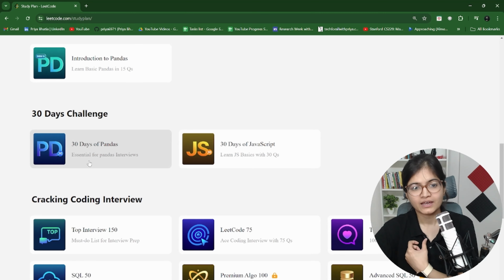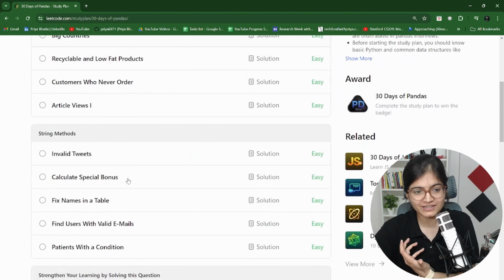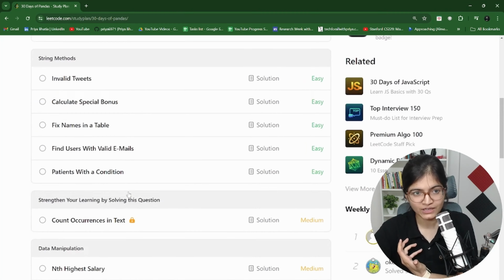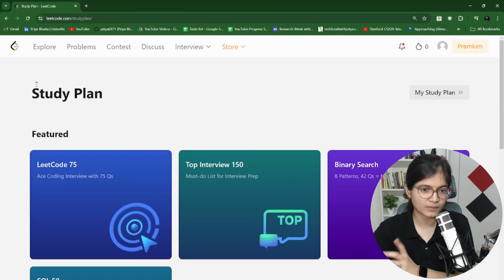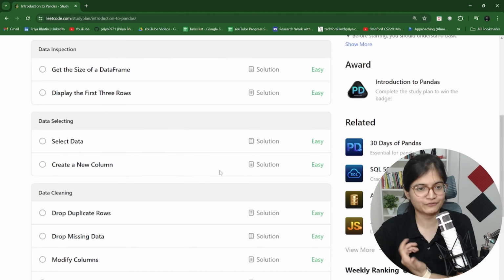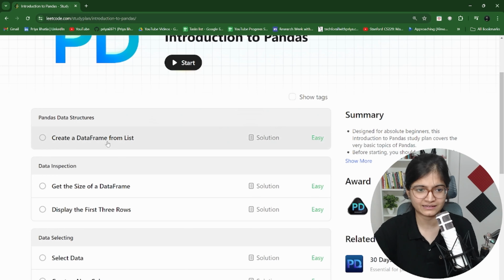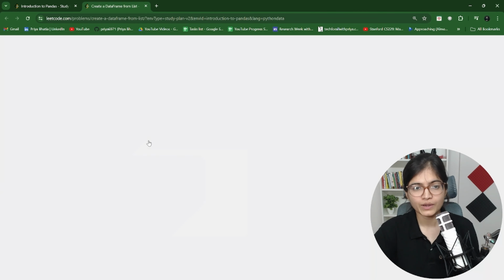There is a 30 days challenge. I would highly request everyone to practice the essential pandas interview questions also at your own pace. You can see there are multiple questions that we have. Today, our focus is to work on 15 problems of the pandas framework, but in the upcoming part, we can also see the 30 questions. But if I don't curate that, please make sure you practice on your own. That is the main idea.